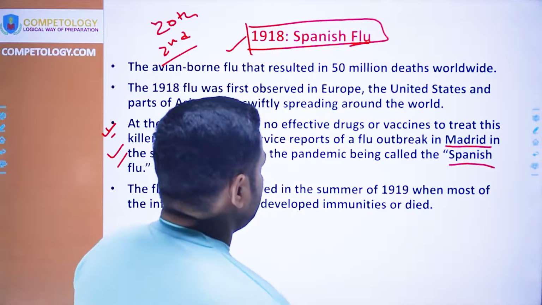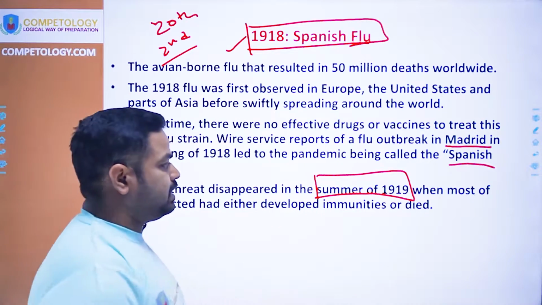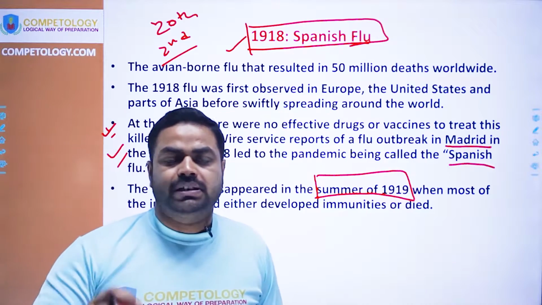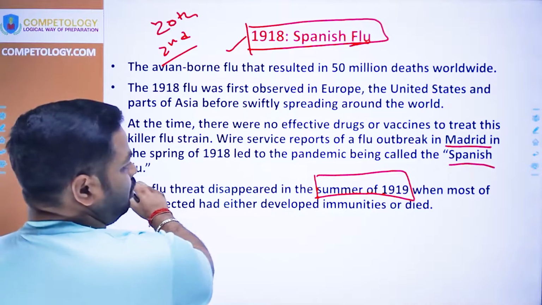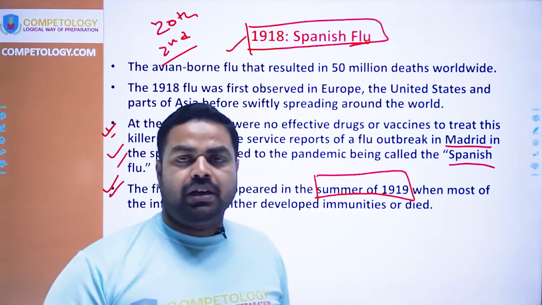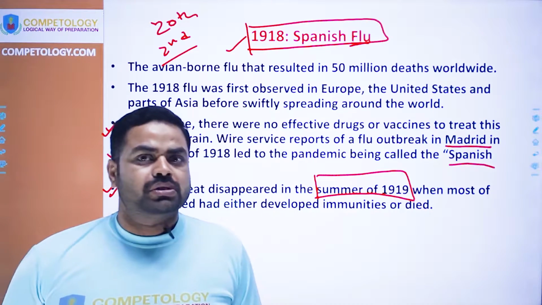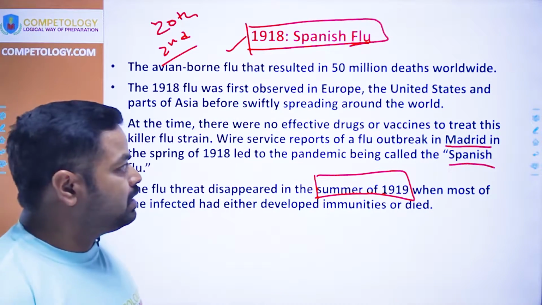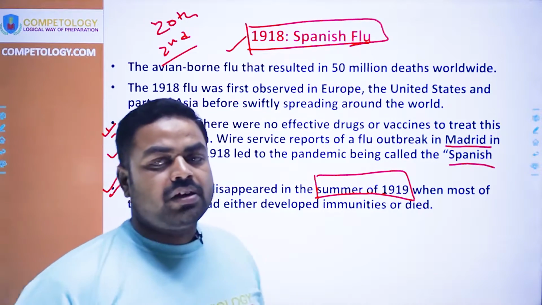Many of the people lost their life, and it got eradicated by itself by the summer of 1919. Many people lost their life, or they got immunized on their own, they developed immunity against it, but no vaccine was developed because of the lack of information.